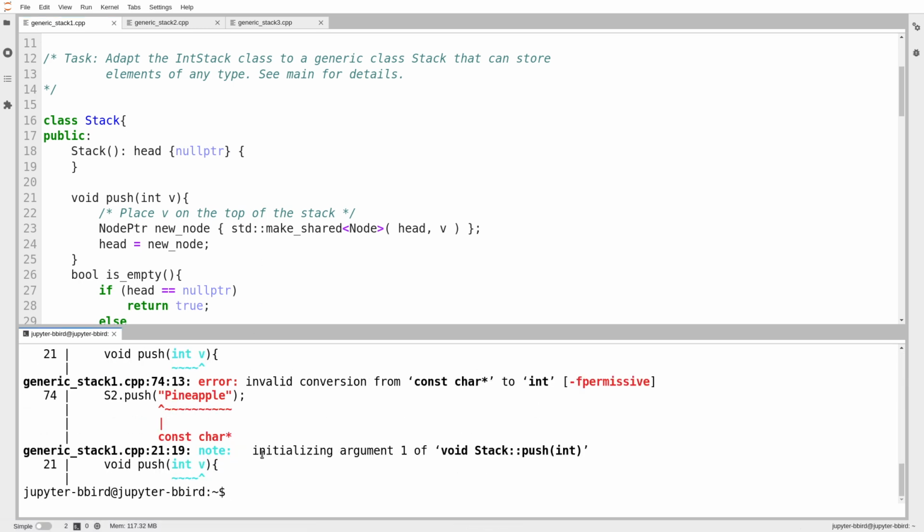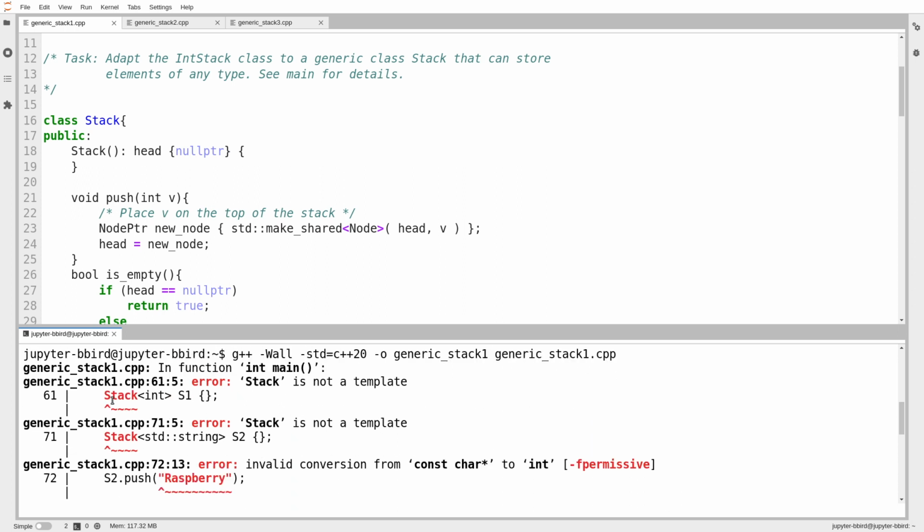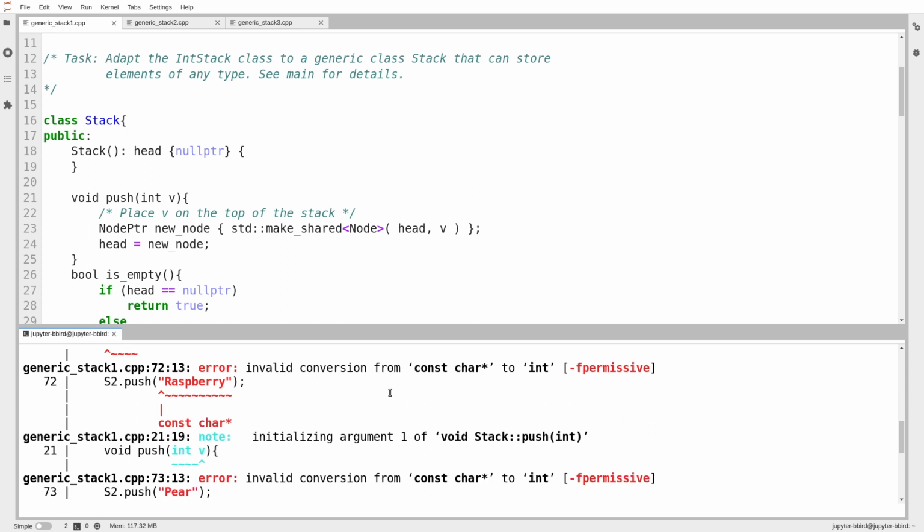And I don't know, just to give the compiler a hard time, we'll try compiling it again. And now it's really unhappy because it's saying, okay, I get it. I mean, you have a class called stack, but it's not a template. Give me a break, Bill. And the compiler and I have been through a lot together. That's just the way it is these days. We have a certain rapport.